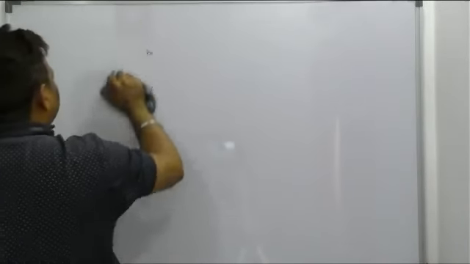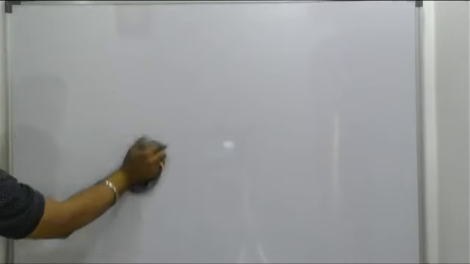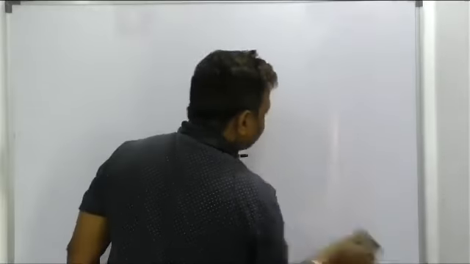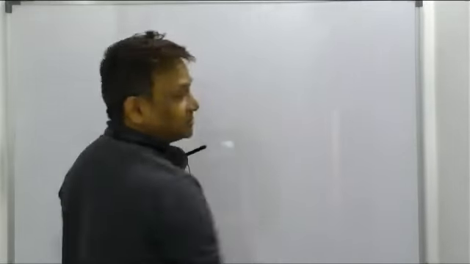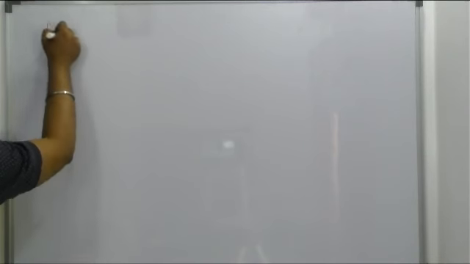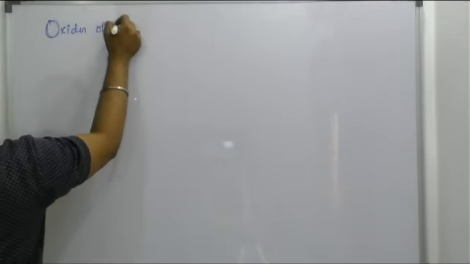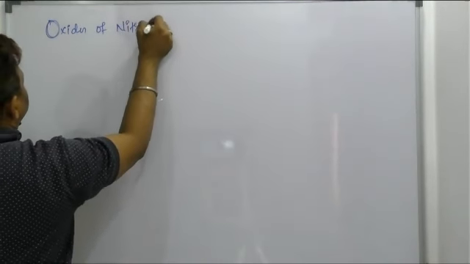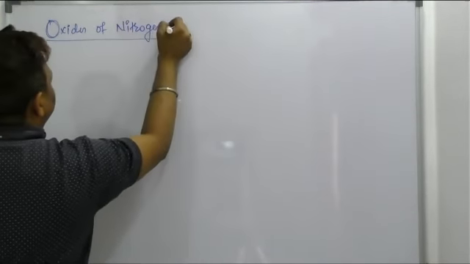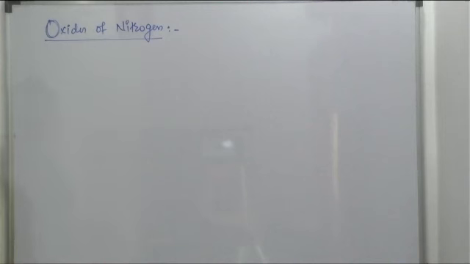Anyhow, they won't ask the structures and all, but they will ask the property. What is that? Either acidic in nature, neutral in nature, or what are the acidic oxides? What are the basic oxides? What is a neutral oxide? How the gas is, either it is colorless and all. So that part they are going to ask us. The next topic is, beta, oxides of nitrogen. Oxides of nitrogen, right? Please note down this one, the first heading. I want to dictate here everything.